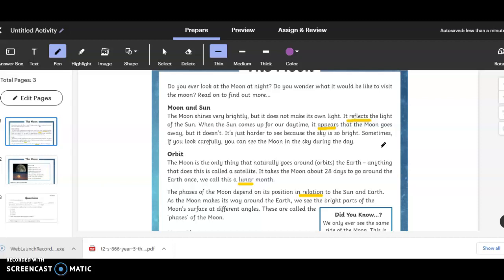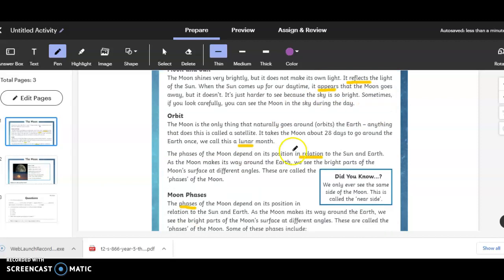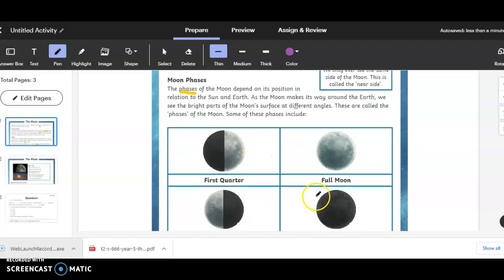The next word is lunar, which is just another term for the moon. In relation just means that the phases or the stages of the moon depend on where the sun and earth are and its relationship to the moon. These are the phases of the moon.